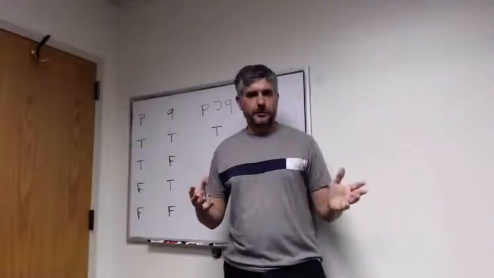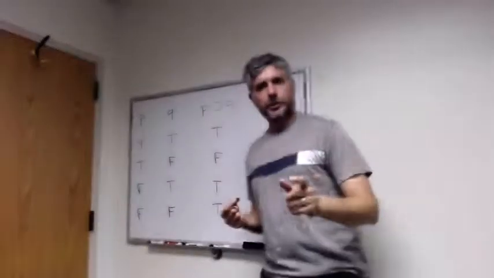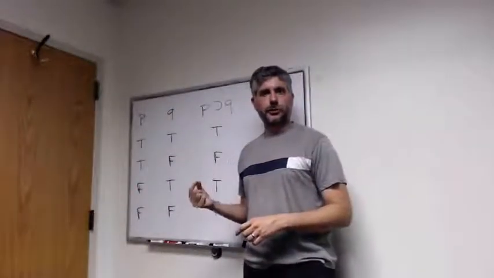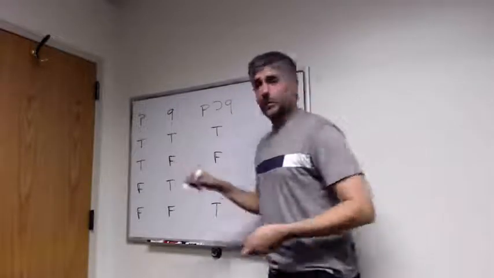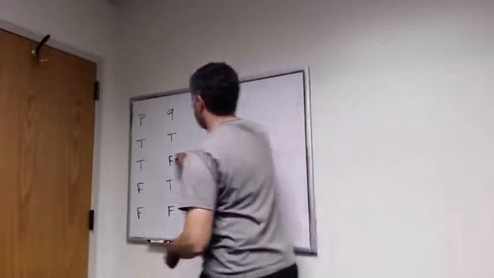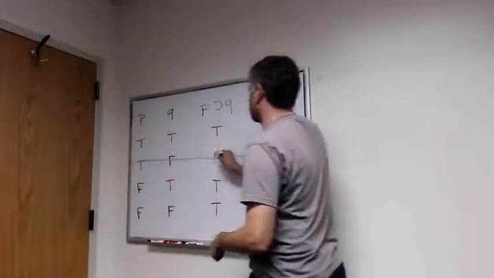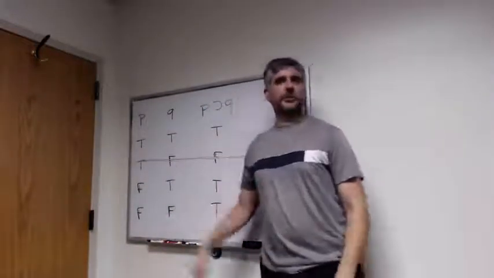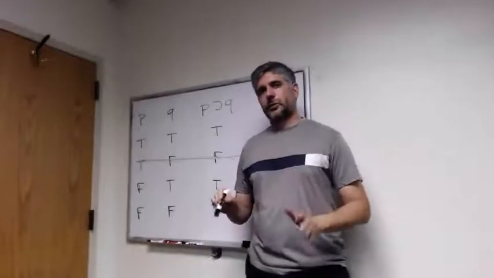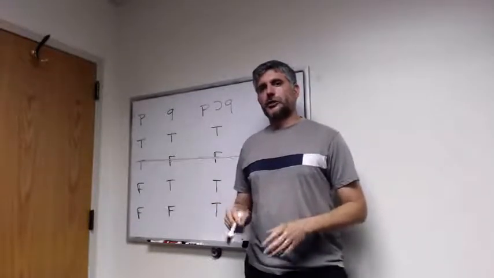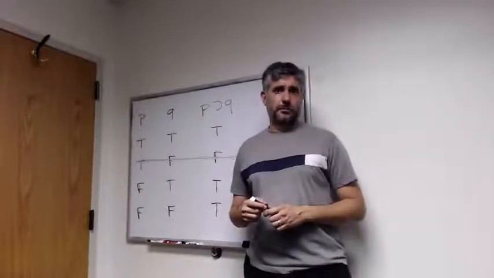So the first premise tells us that we're in a situation in which P horseshoe Q is true. So the first premise rules out this situation right here. It tells us that this situation right here isn't the actual situation. The second premise tells us that we're in a situation in which P is true.